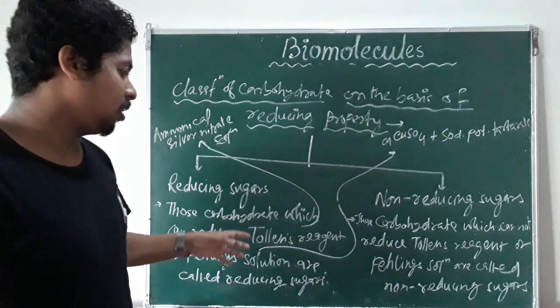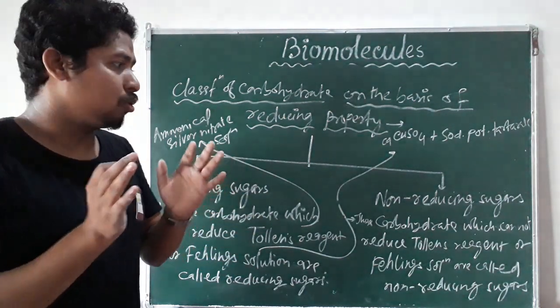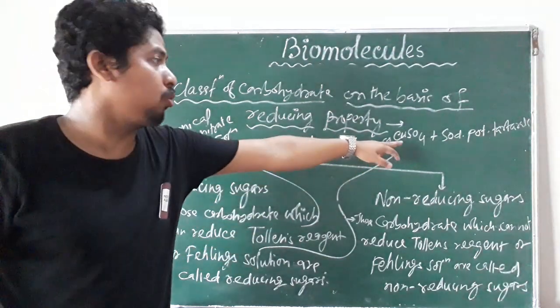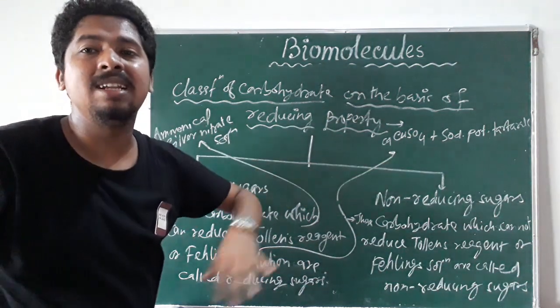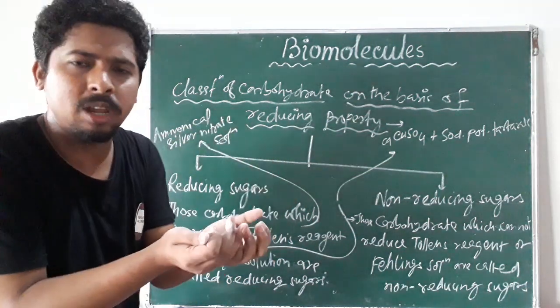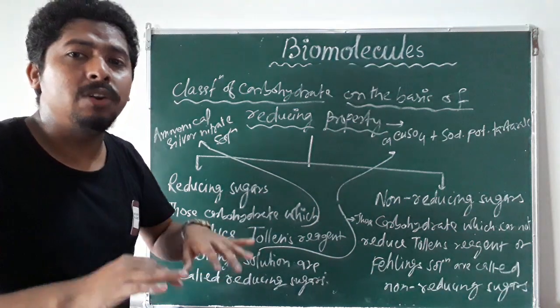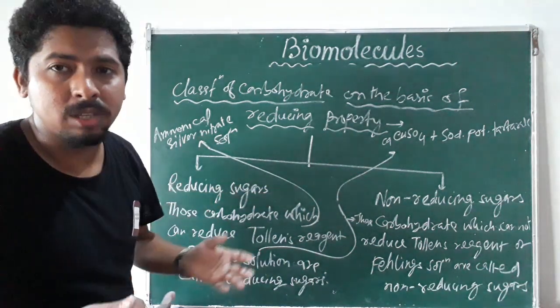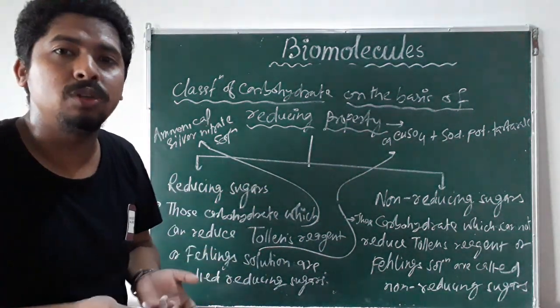When you treat these carbohydrates with them, they reduce Tollens' reagent or Fehling's solution and themselves get oxidized. So those carbohydrates which can reduce Tollens' and Fehling's solution are called reducing, and which cannot are called non-reducing.